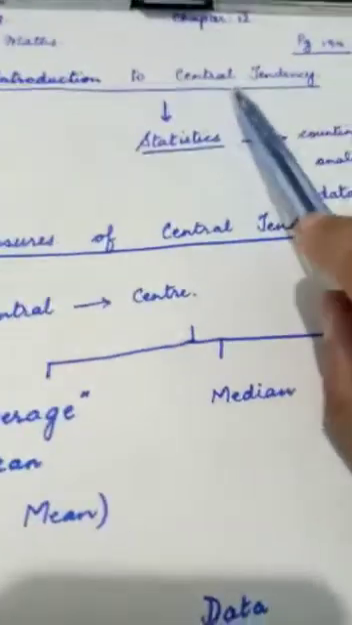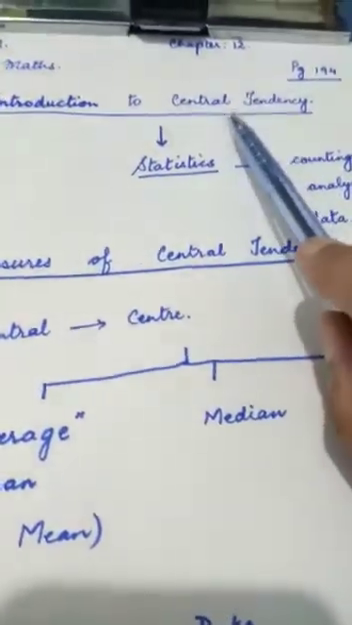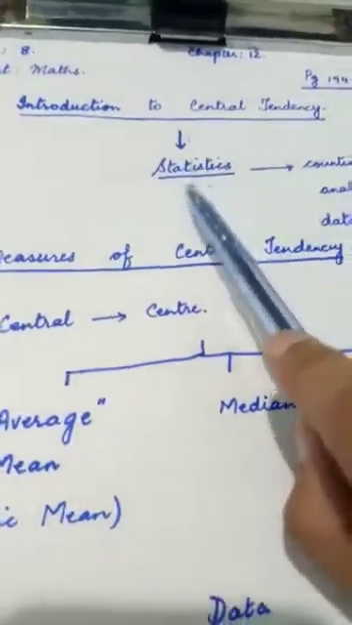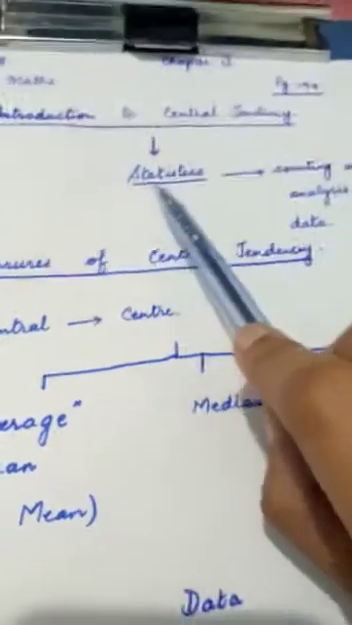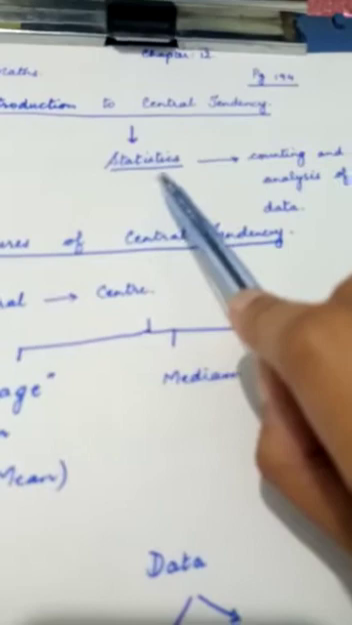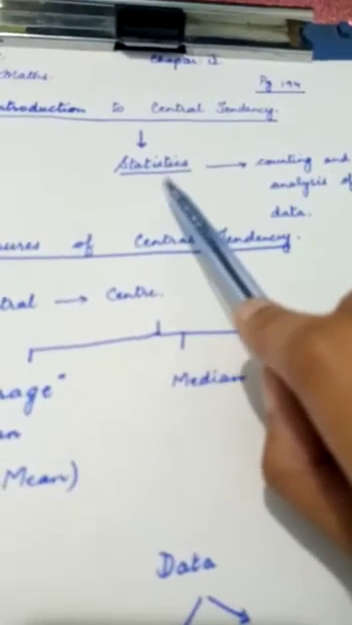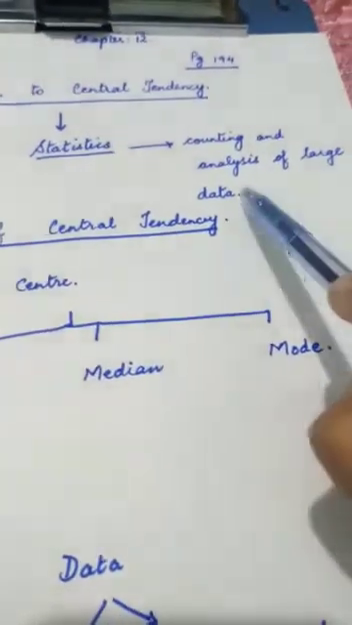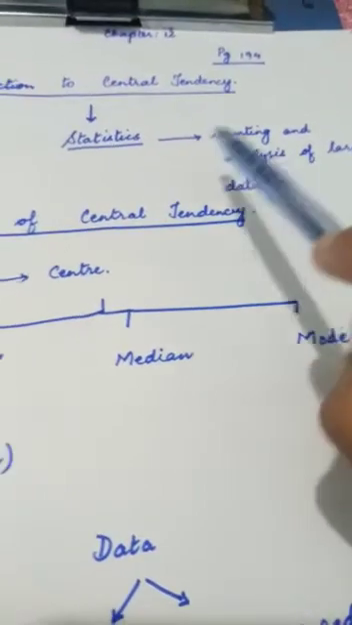Children, the term central tendency is a very vast term in itself, because it belongs to a big branch of mathematics that we call statistics. You would have heard this term statistics in different news, also in different research work as well. It is that branch where counting and analysis of large data is done, and it is very, very important.